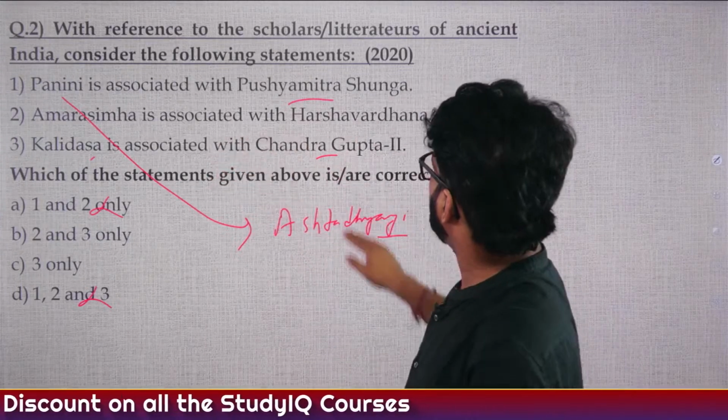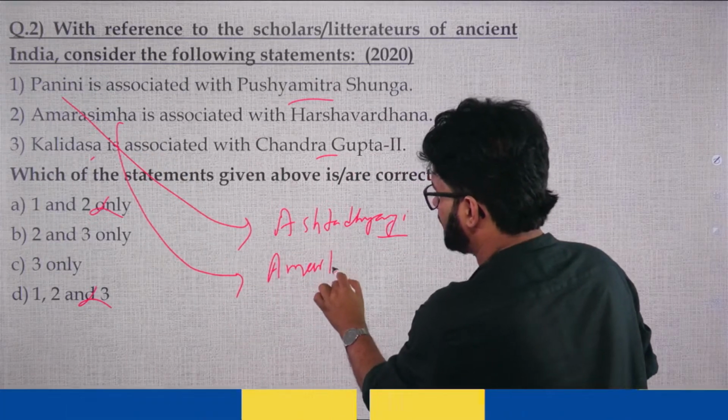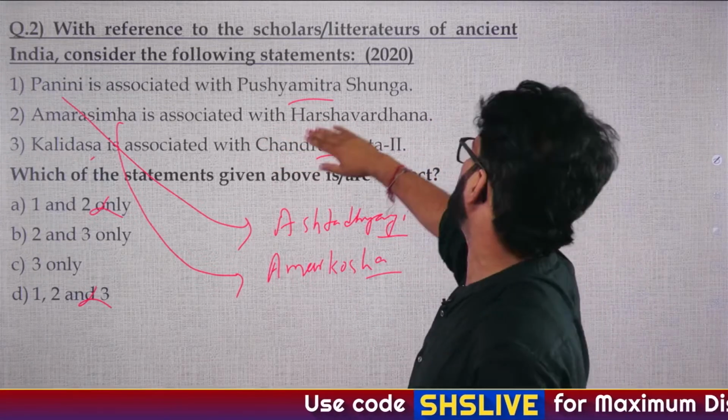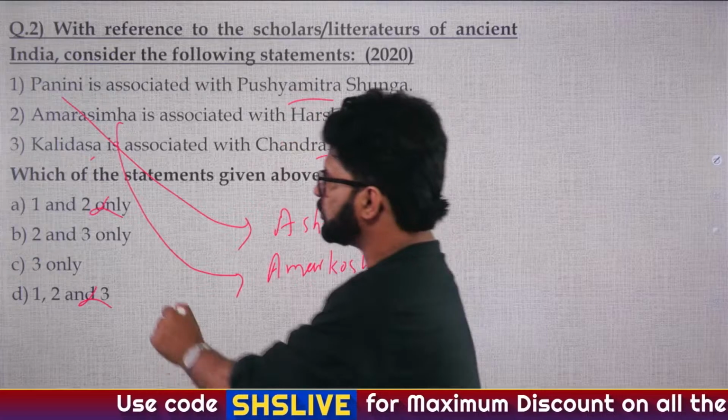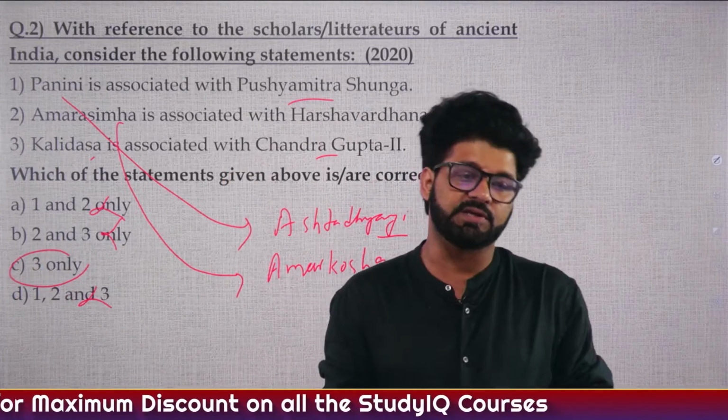So Amar Simha, you know Amar Simha from his grammar, which is Amar Kosh, that we have discussed during the Gupta period. So again, he is not associated with the Harsha period or Pushyabhuti or Vardhana period. So second is also wrong. And the answer is C, 3 only, which Dark, Anjali and Manisha said.